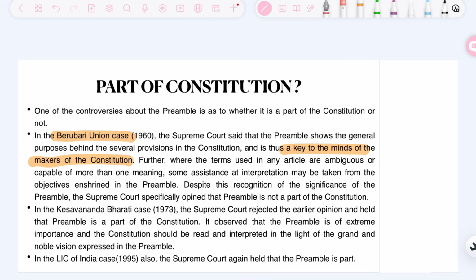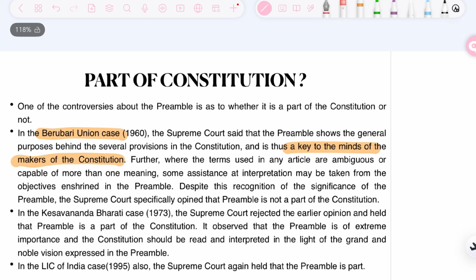What were the constitutional drafters thinking at that time, they put it all into the preamble. This is a very important line, that it is a key to the mind of the makers of the Constitution. Further, where the terms used in any article are ambiguous or capable of more than one meaning, some assistance in the interpretation may be taken from the objectives enshrined in the preamble. But despite this recognition of significance, the Supreme Court specified its opinion that the preamble is not a part of the Constitution.